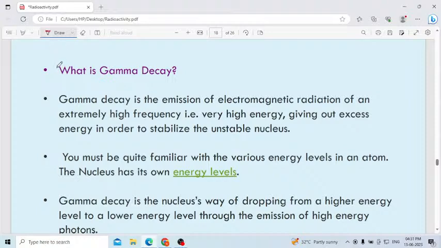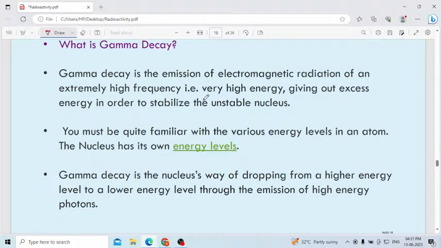Okay, then what is gamma decay? Gamma decay is the emission of electromagnetic radiation of an extremely high frequency. Here in the case of gamma decay you can observe the emission of electromagnetic radiation, of very high energy, giving out excess energy in order to stabilize the unstable nucleus. Why does the emission of electromagnetic radiation happen? Because the unstable nucleus has to radiate, otherwise it has to undergo radioactivity, then only it will become a stable nucleus.